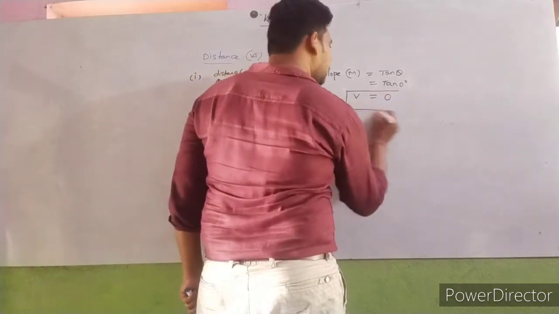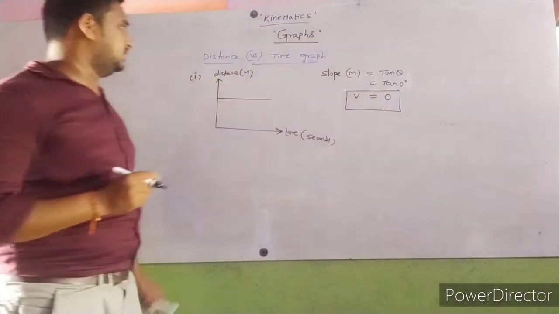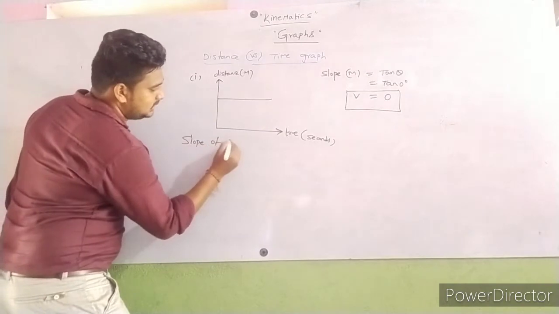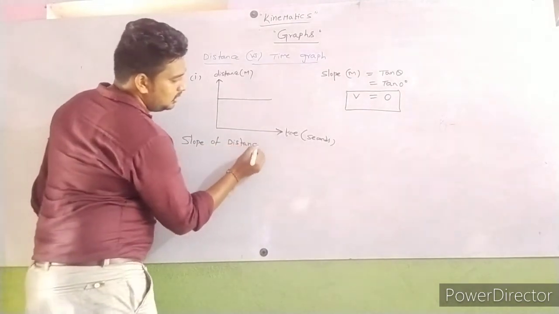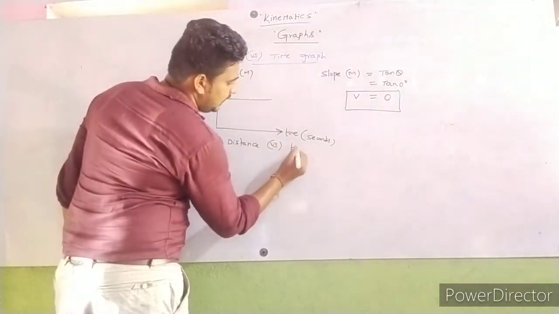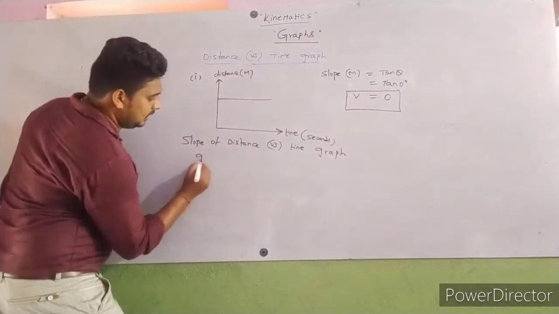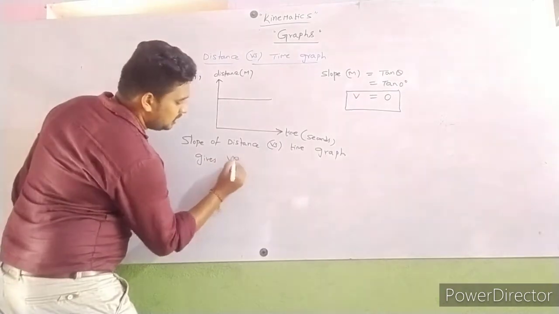Slope of distance versus time graph gives velocity.